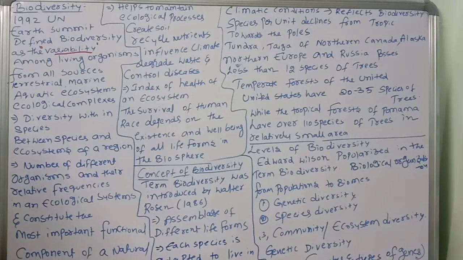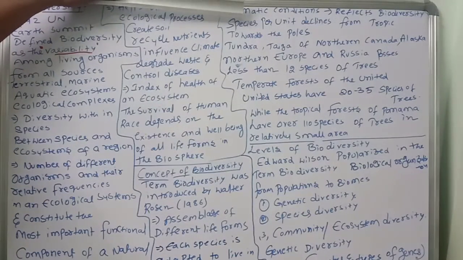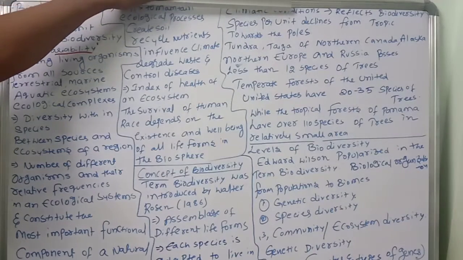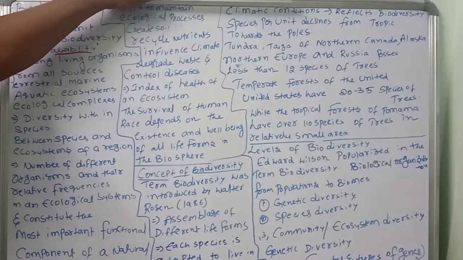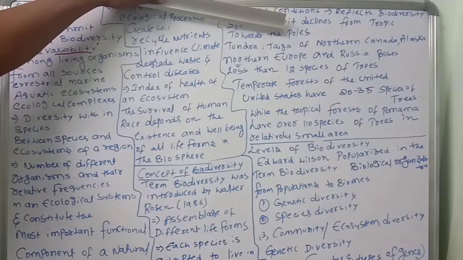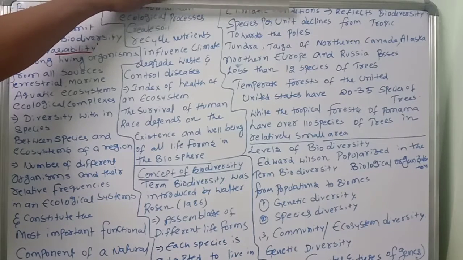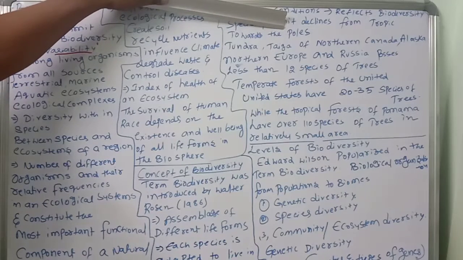Now, changes in climatic conditions reflect the distribution and pattern of biodiversity. Climatic conditions are very important, and they are reflected in the biodiversity of our planet. The number of species per unit area declines from the tropics towards the poles.